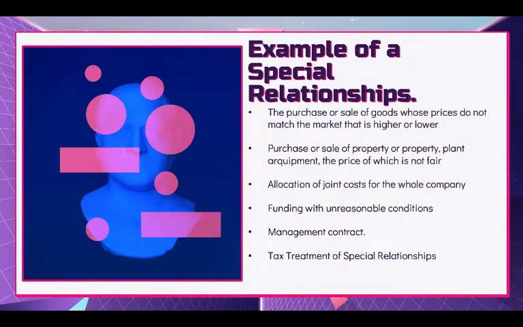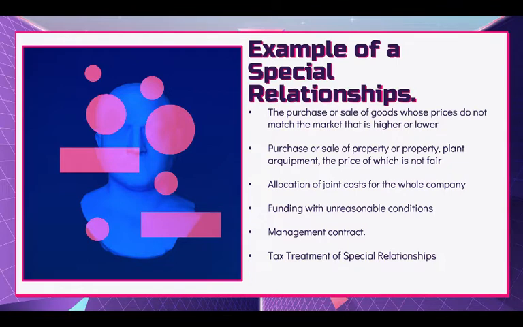So here are examples of spatial relationships. First is the purchase or sale of goods whose prices do not match the market, that is higher or lower. Second is the purchase or sale of property, plant, and equipment, the price of which is not fair. The third is providing or receiving services at an unreasonable price, or transferring research and development costs. This is done with the aim of shifting profits to places where taxes are lower.